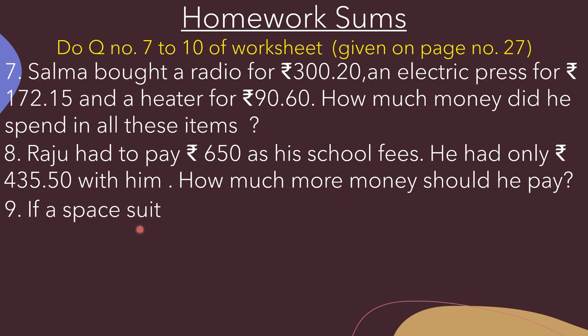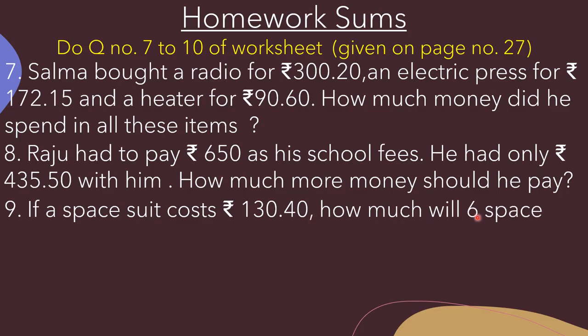Okay, now question number 9. If a space suit costs rupees 130.40, how much will 6 space suits cost? The cost of one space suit is given, beta, 130.40 and we have to find out for 6 space suits. So we have been given information about one and we have to find out for many. So we will multiply the given amount by 6.